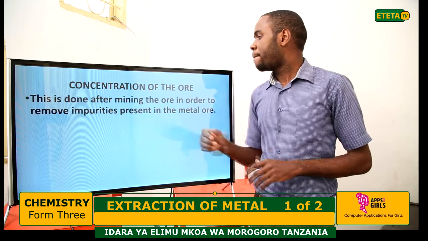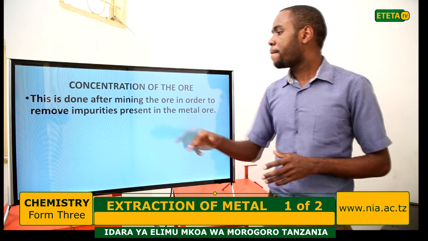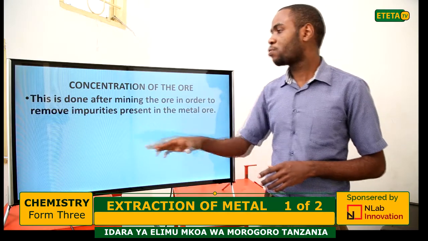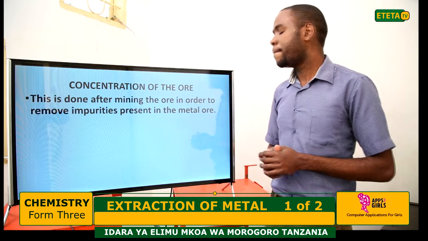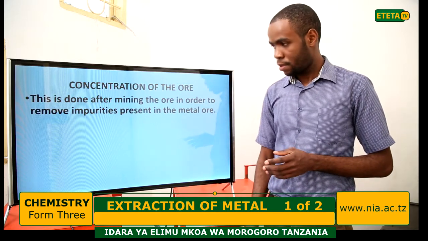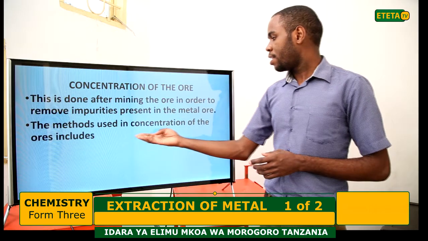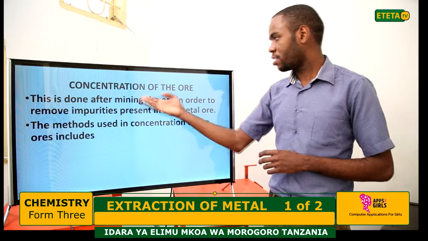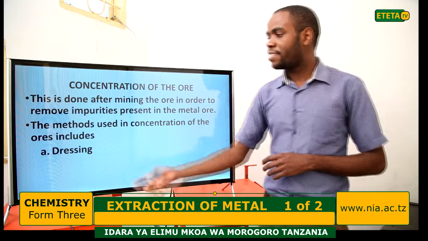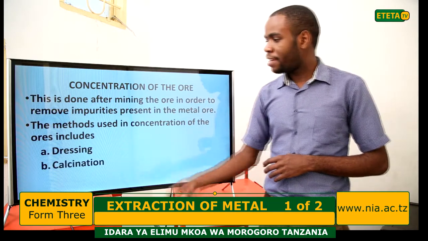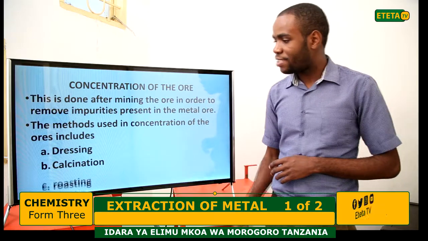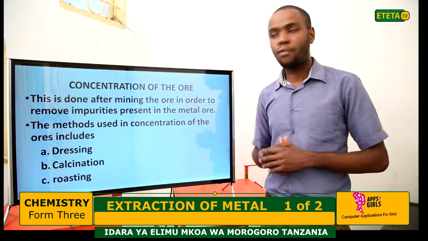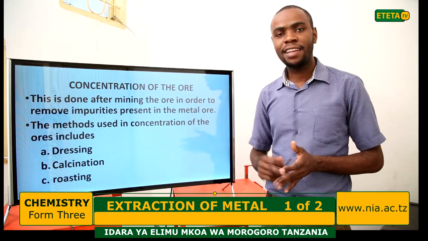This is done after mining the ore in order to remove impurities present in the metal ore. So the purpose behind concentration of ore is to remove impurities present in the metal ore. The methods used in concentration of the ore include the following: dressing, calcination, and roasting. We have three methods which are used in this stage of concentration of ore.